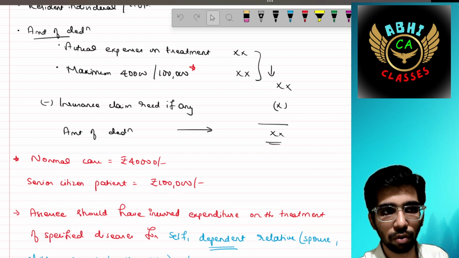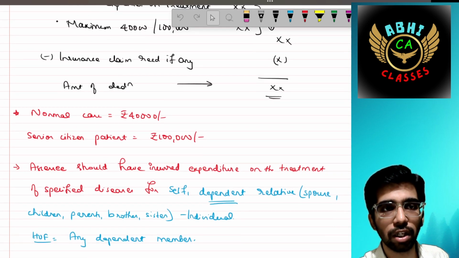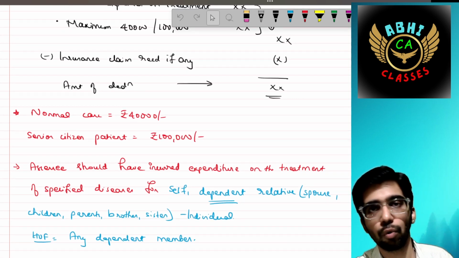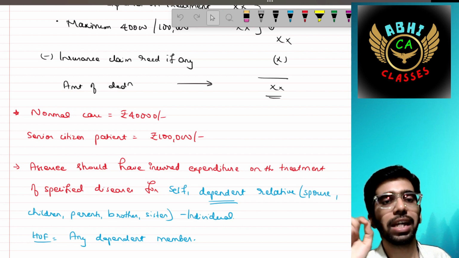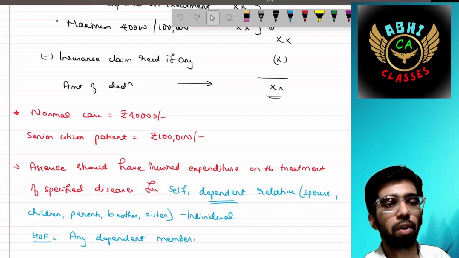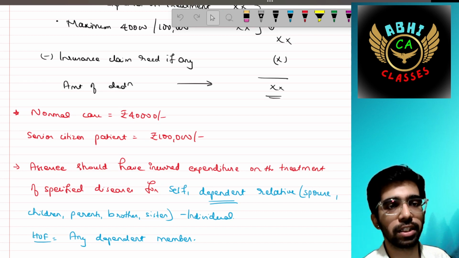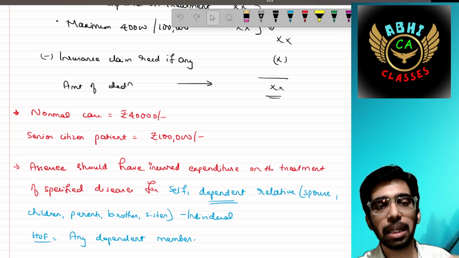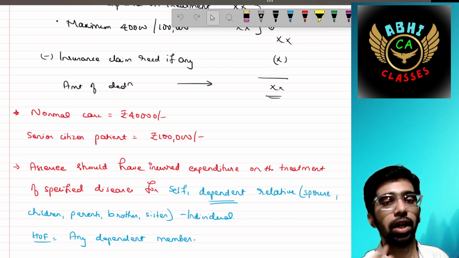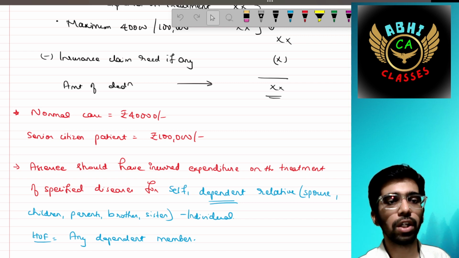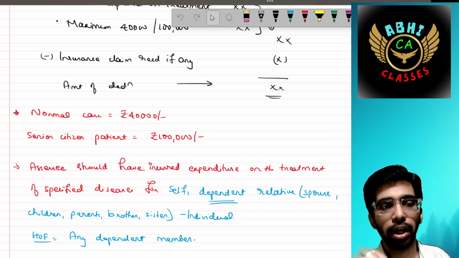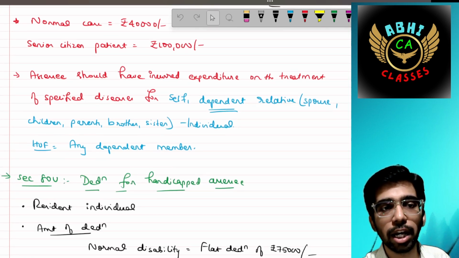Normal case 40,000. In case of a senior citizen, that limit is enhanced to 1 lakh. The SSC should have incurred expenditure on the treatment of specified diseases for self or a dependent relative, that is, the relative should be dependent: spouse, children, parents, brother, sister. In case of HUF, any dependent member.